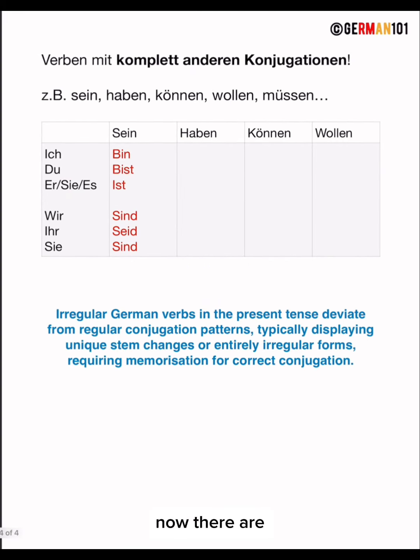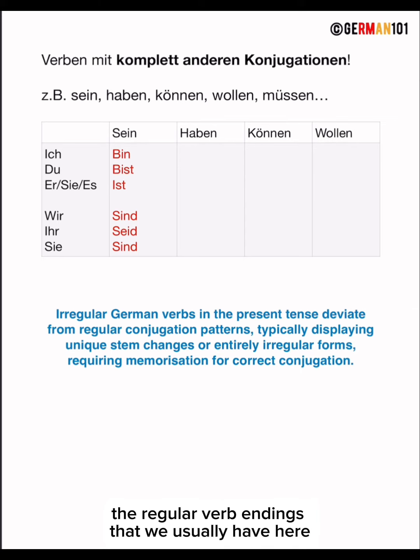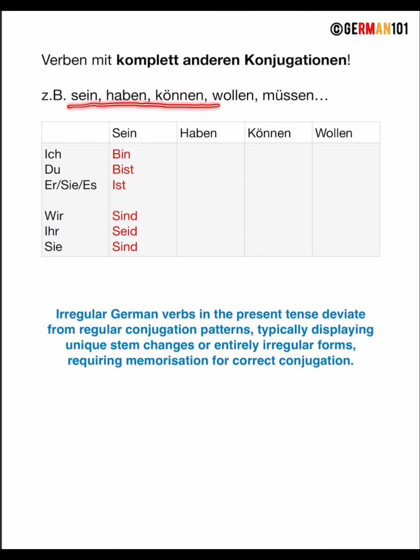Now, there are actually also verbs with completely different conjugations, unfortunately. Hier, Verben mit komplett anderen Konjugationen. Those basically mean that they do not follow the regular verb endings that we usually have here. And examples for this type of irregular verbs are sein, haben, können, wollen, müssen. Okay, let's start with sein.